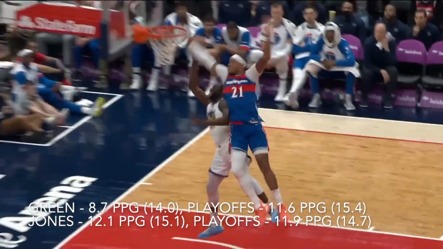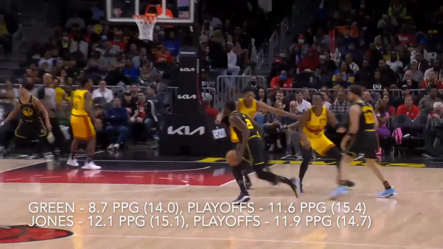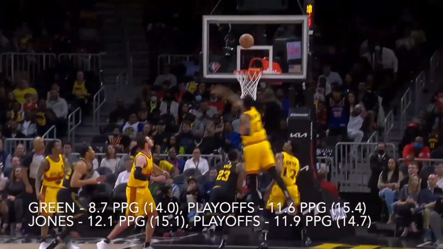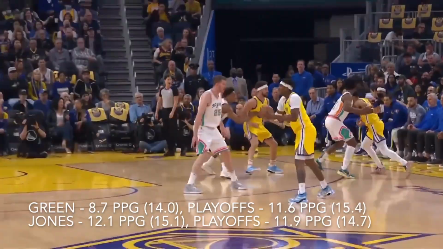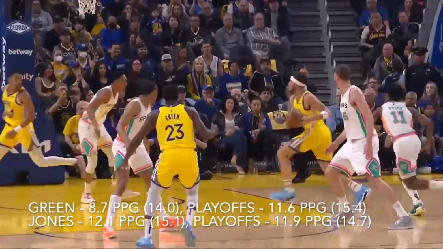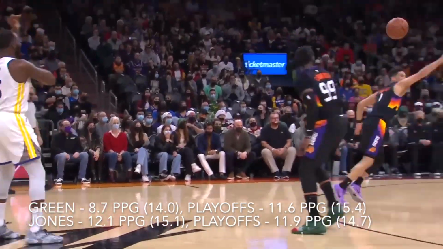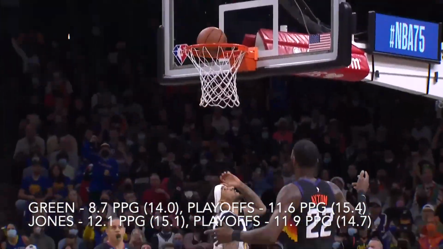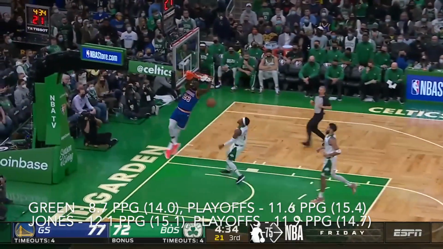Draymond is famous for averaging a triple-single, but part of the reason he doesn't score as much is simply because the Warriors had 2 all-time shooters with Steph Curry and Klay Thompson, and at one point 3 all-time shooters, adding Kevin Durant as well. In those situations, I do think Draymond's scoring takes a back seat because his team really didn't need him to score that much.